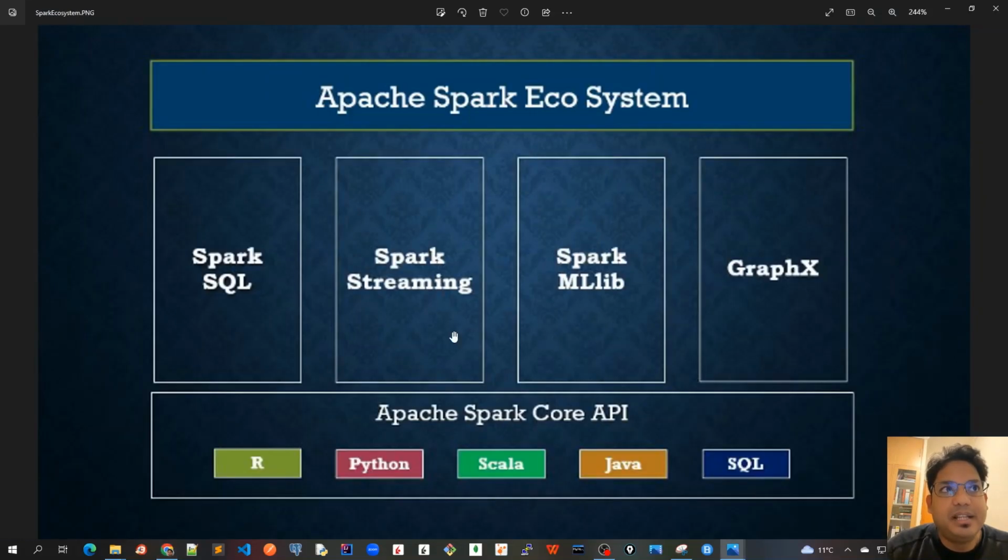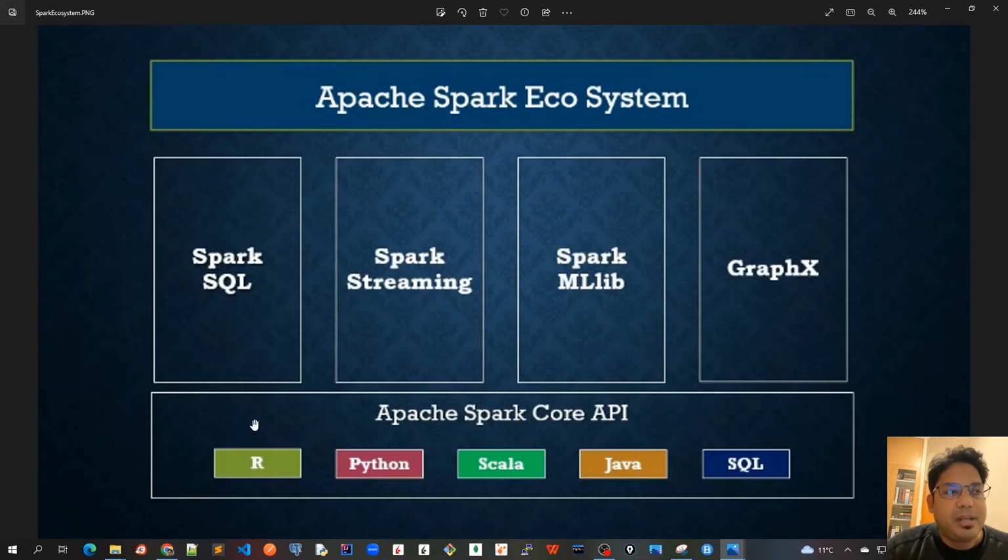If you look at this diagram, this is the complete Apache Spark ecosystem, in which we have the Apache Spark core API at the bottom, which supports multiple languages like R, Python, Scala, Java, and SQL. Apache Spark itself is written in Scala, so that's why it's very much compatible with Java. But you will also see a lot of frameworks on Spark based on PySpark for Python. But in this course, we'll focus on Java, the framework that we're going to use.